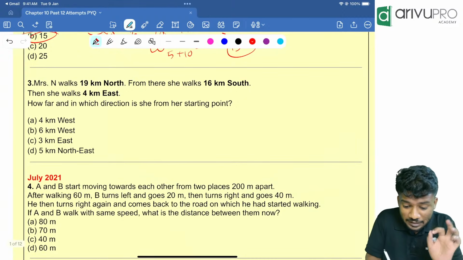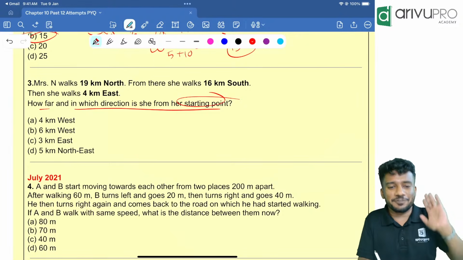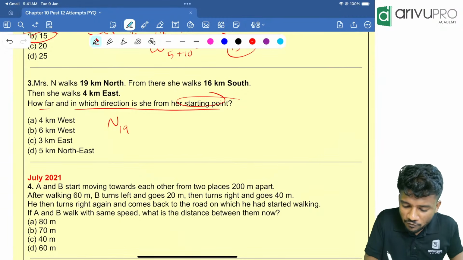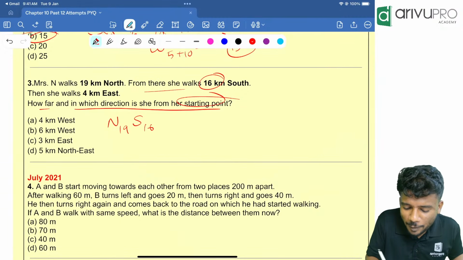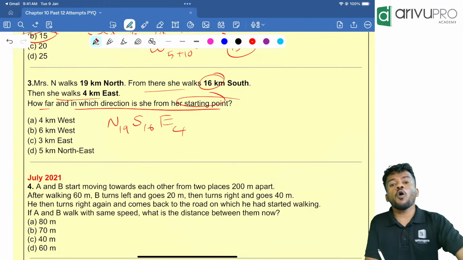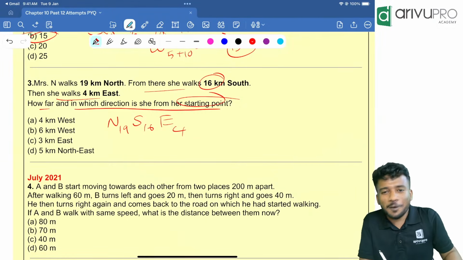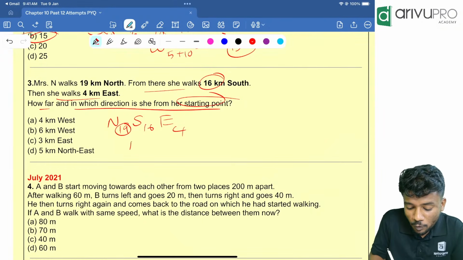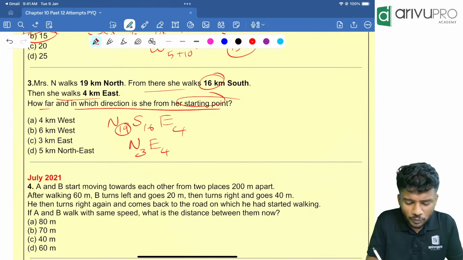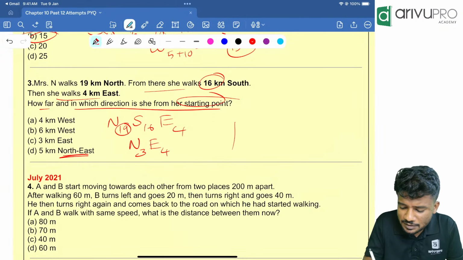Mrs. N. I told you, read the last line first. How far and in which direction is she from the starting point? Again, the same type of question. Mrs. N walked 19 kilometers north. That means north 19. From there, she walked 16 kilometers south, south 16. Then she walked 4 kilometers east, east 4. Very easy to get. North and south are opposite to each other. North is the biggest one. 19 minus 16 is 3. Then east is east 4 itself. So the direction is northeast. So how will you find the distance? Distance is very easy.